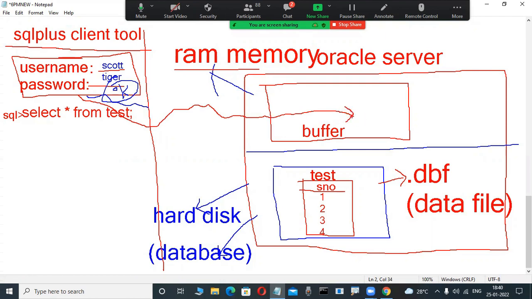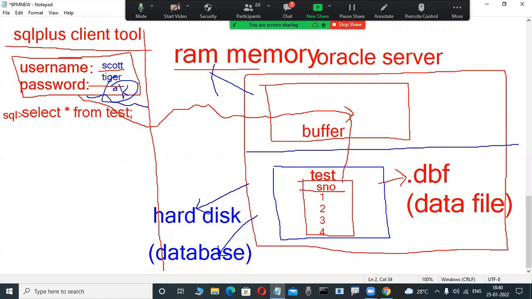Now in this buffer, the test table is not available. Where is the table available? In a hard disk only. So if the requested test table is not available in the database buffer cache, then where does control go?